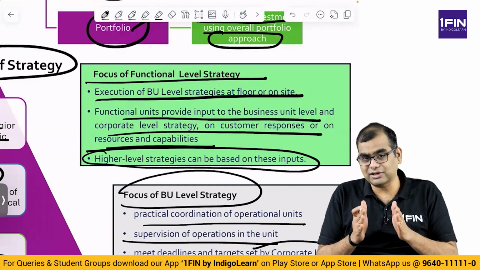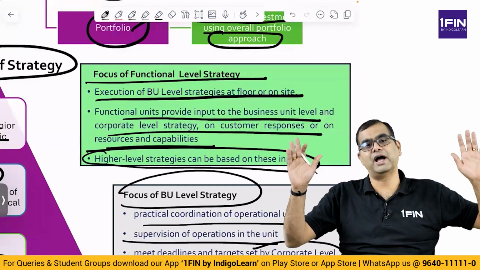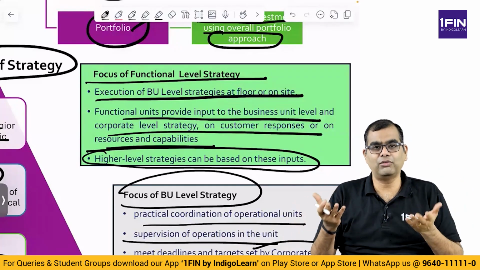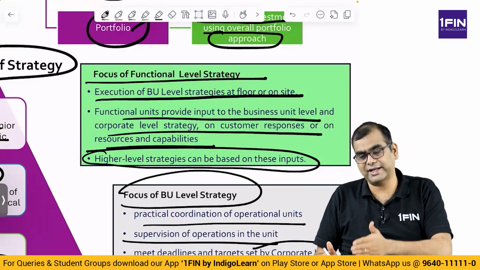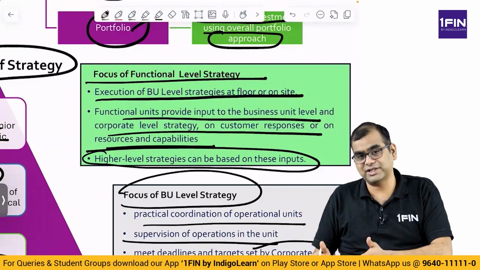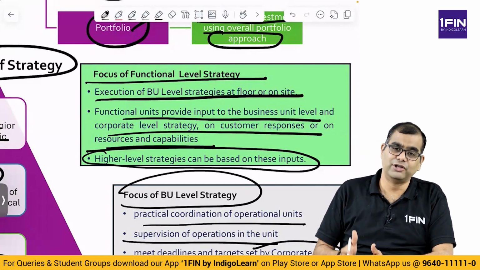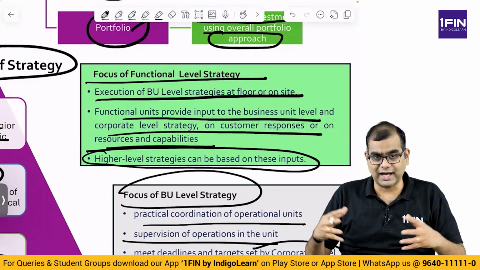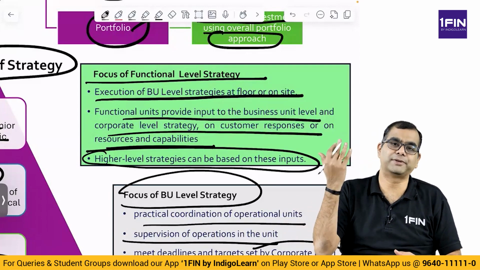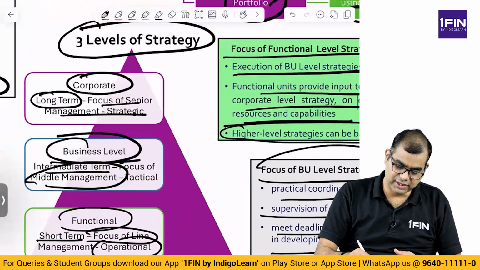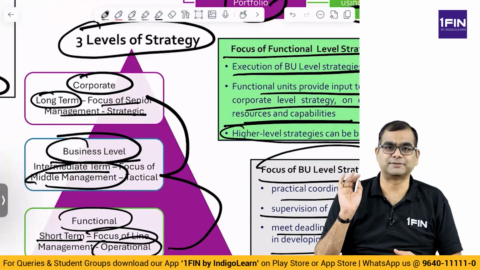So the corporate strategies cannot operate in isolation. If I say, okay, I want 1,000 crores next year, how will 1,000 crores happen? You have to also figure out whether the SBU heads, the operating people, everybody is fully scaled up, aware, they have the capabilities, they know what is going on, and you take market feedback. So the higher level strategies have to necessarily take inputs that come ground up. Without that, no strategy will succeed.